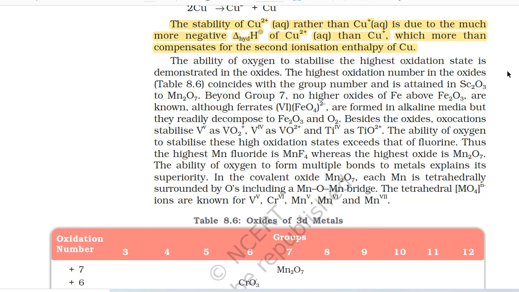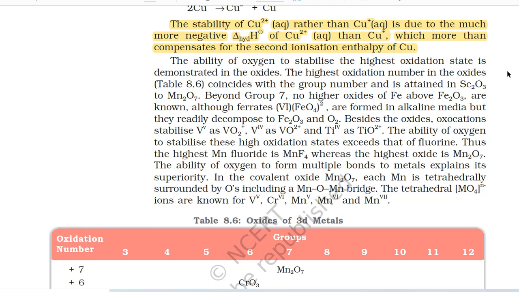Beyond group 7, no higher oxides of iron above Fe2O3 are known, although ferrates FeO4^2- are formed in alkaline media, but they readily decompose to Fe2O3 and O2. Besides the oxides, oxocations stabilize vanadium as VO2+, and titanium as TiO2+.